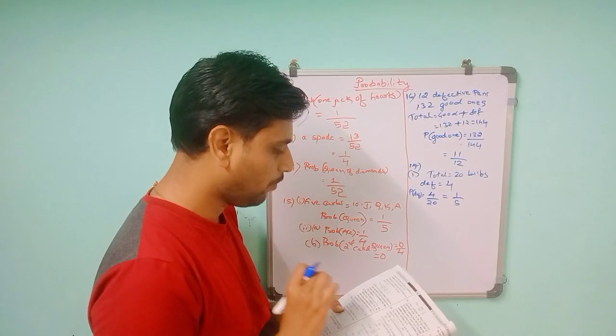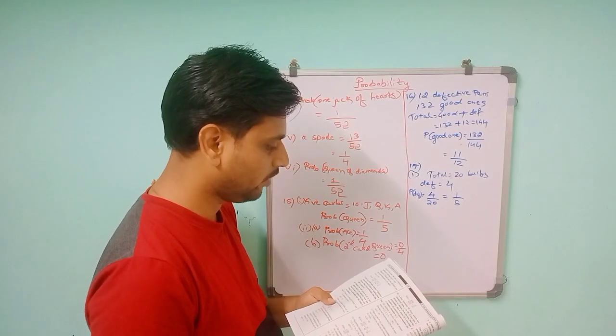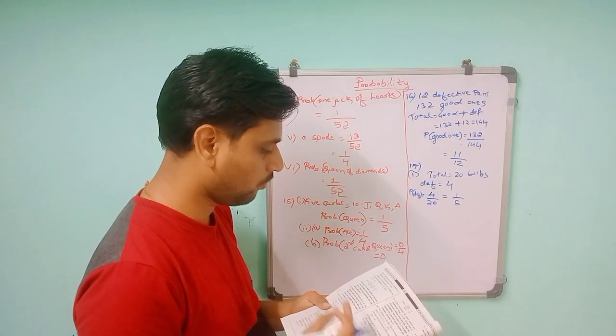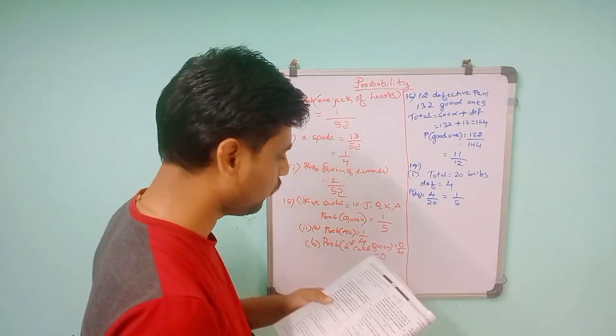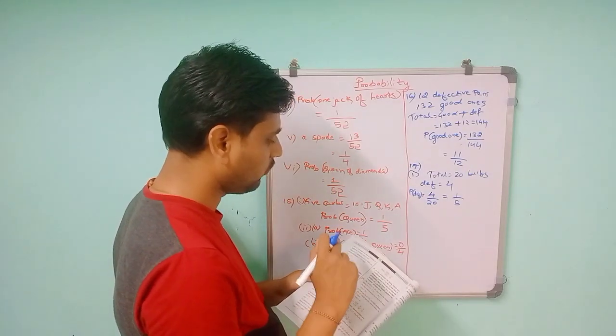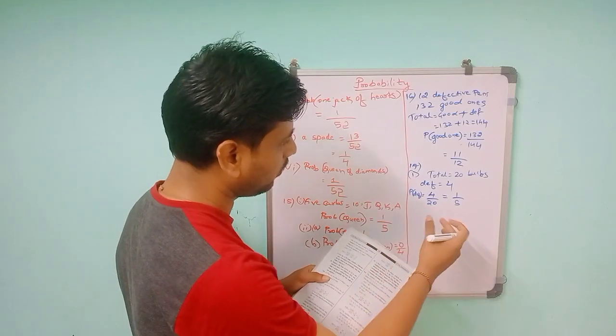Then now one bulb is drawn at random from the rest. So from the rest of the 19 bulbs, we can take one bulb. What is the probability that this bulb is not defective? Total was 20, in that one is drawn.